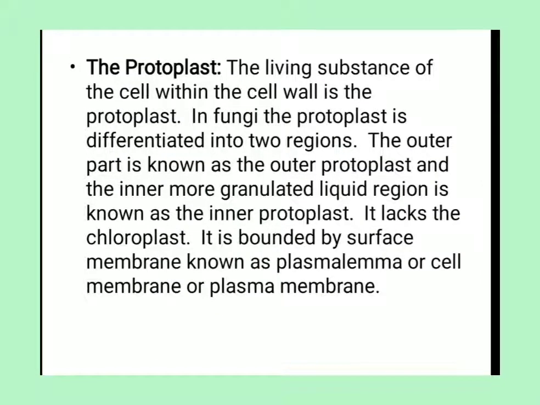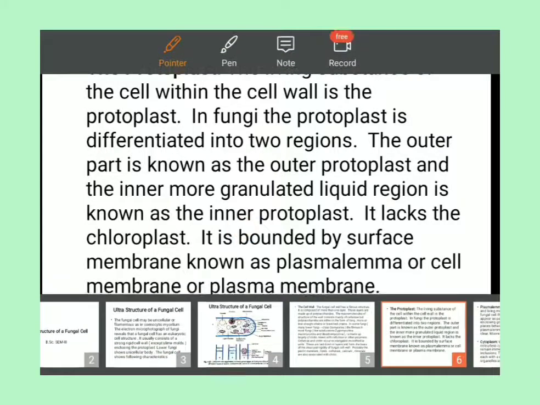In fungi, the protoplast is differentiated into two regions. The outer part is known as the outer protoplast, and the inner layer, with more granules and lipid region, is known as the inner protoplast.